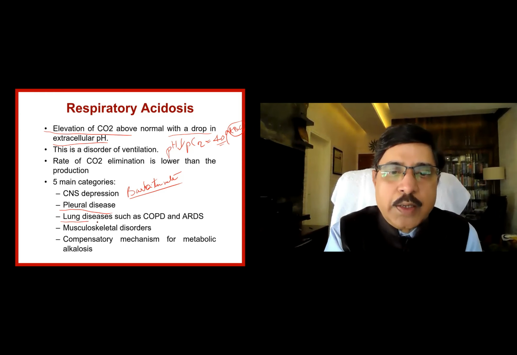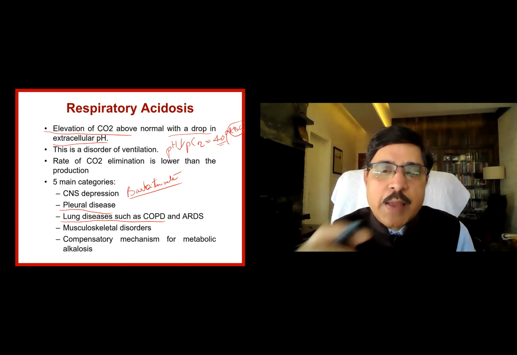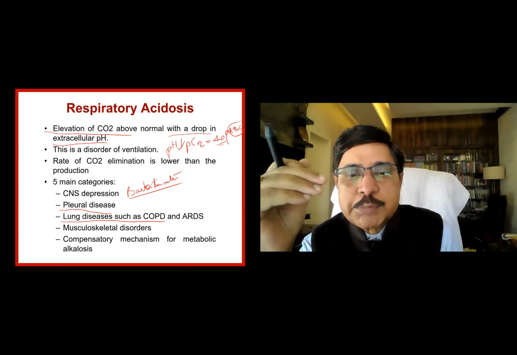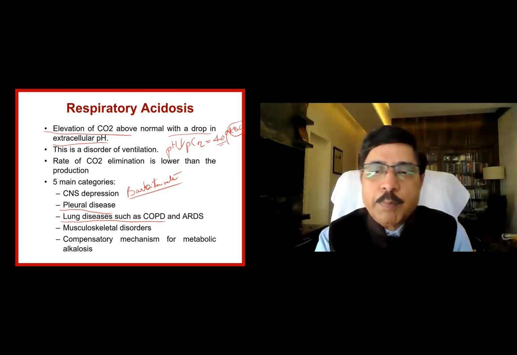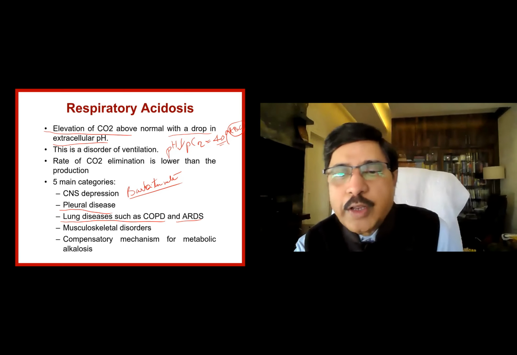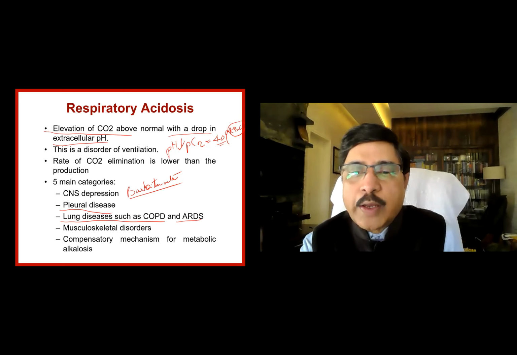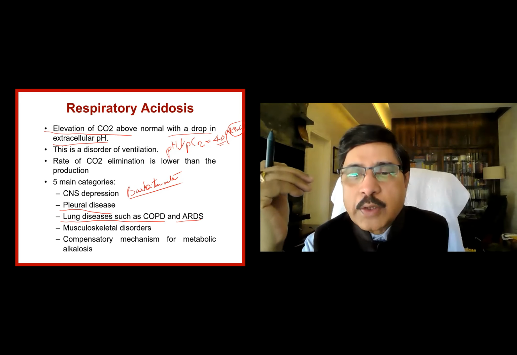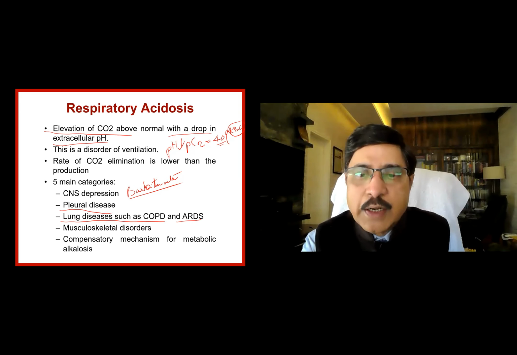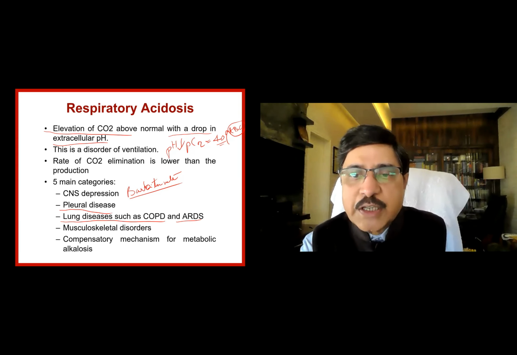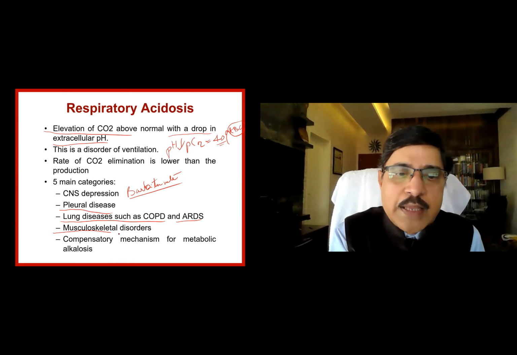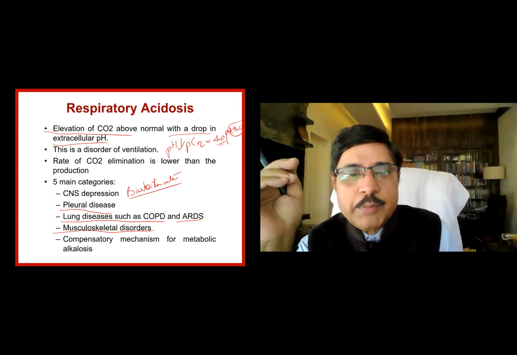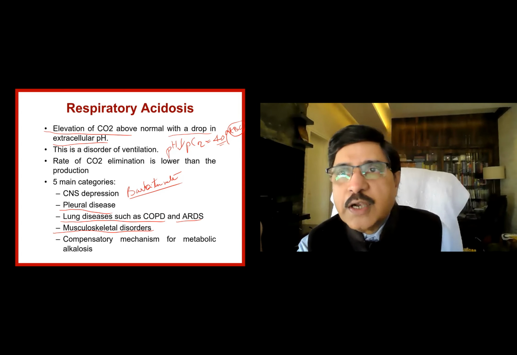Or there is a chronic lung disease like COPD, which hampers the excretion because it is an expiratory problem. COPD is an expiratory problem and not an inspiratory problem. ARDS, as in the case of COVID or any other pneumonia, acute viral pneumonia or bacterial pneumonia, acute respiratory distress syndrome can set in, which hampers gas exchange and retention of carbon dioxide, which can lead to respiratory acidosis. Or let us say there is myasthenia or muscle poisoning due to various musculoskeletal disorders, or